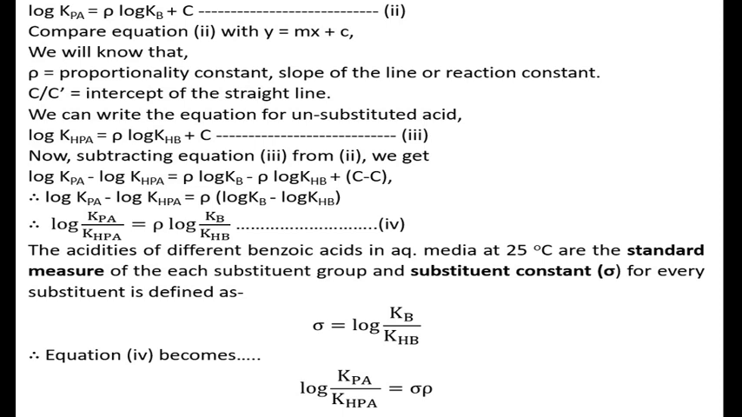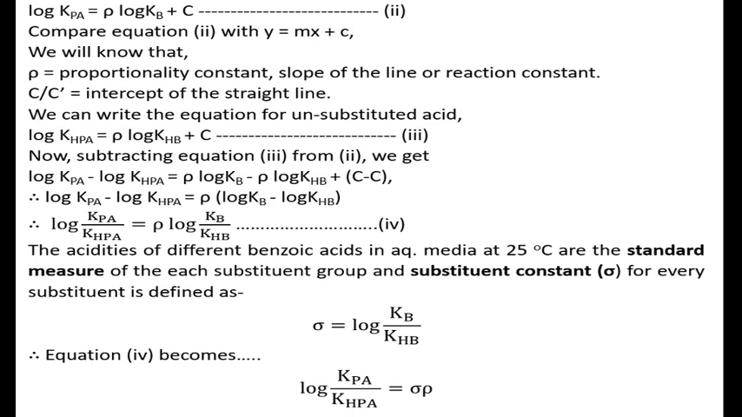Now compare equation 2 with y is equal to mx plus c. We will know that rho is the proportionality constant or slope of the line. It is also called the reaction constant. Rho is the reaction constant. C or C prime, these are the intercept of the straight line.